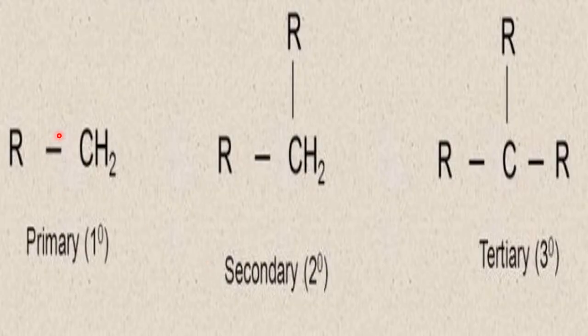Here, this is a primary carbocation, this is a secondary carbocation, this is a tertiary carbocation. On what ground? The plus charge is created here. If the plus-charged carbon atom is surrounded by only one carbon, that is called primary. If it is surrounded by two other alkyl groups, because in this alkyl carbon is there, that is called the secondary carbocation. And if the plus-charged carbon atom is surrounded by three other carbon atoms, that is called the tertiary carbocation. Depending upon the surroundings, they are classified as primary, secondary and tertiary.